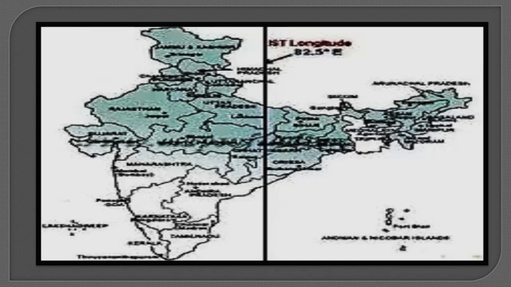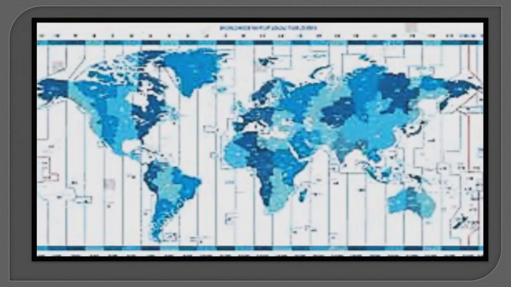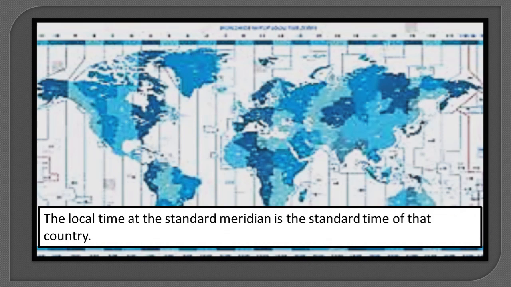Each country in the world considers the longitude that passes almost through its middle as the standard meridian. The countries with a large longitudinal extent estimate more than one local time by considering more than one standard meridian. The local time at the standard meridian is the standard time of that country.